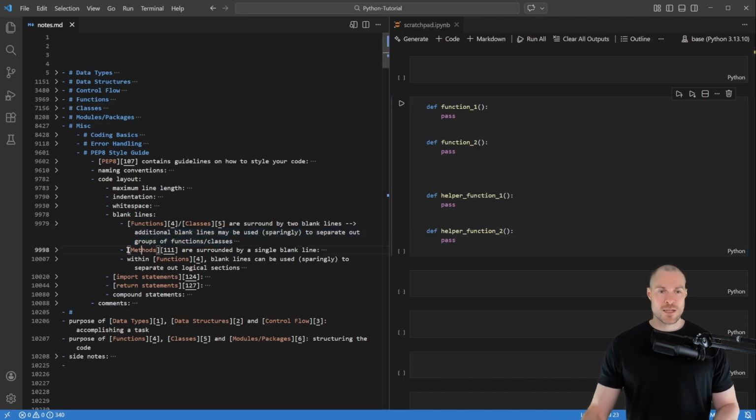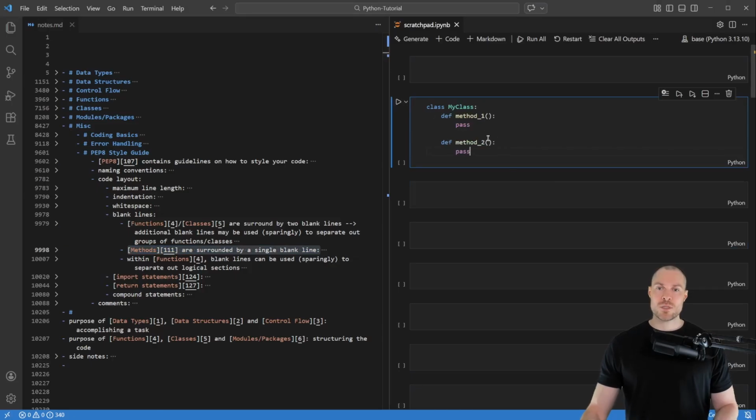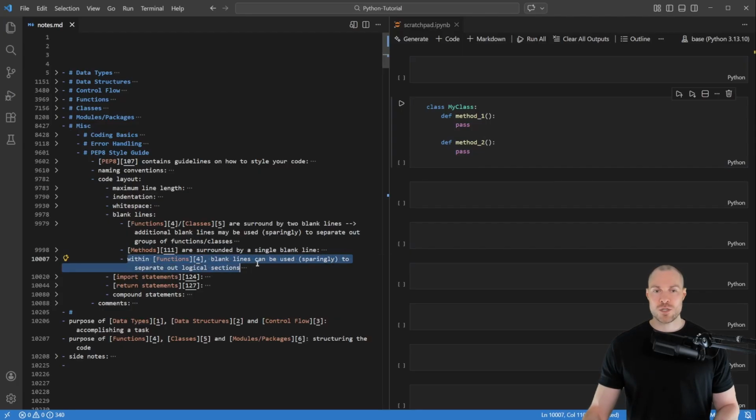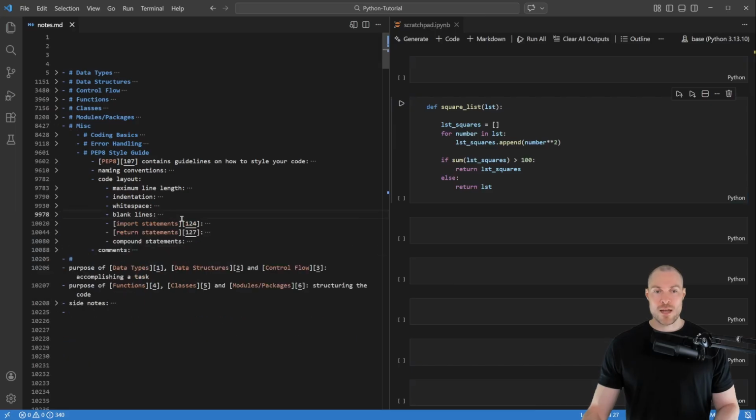Then the second note states that methods are surrounded by a single blank line. To show that, I've prepared this class. Let me copy and paste that. Here we have method 1 and 2, and they are separated by 1 blank line. And then the last note states that within functions, blank lines can be used sparingly to separate out logical sections. To demonstrate that, I've prepared this function. Here you can see that I've put a blank line between this for loop and this if-else statement. Okay, so this is how blank lines should be used.